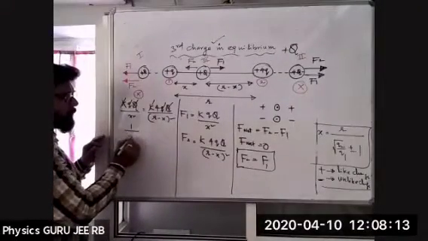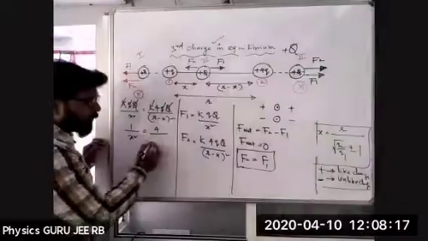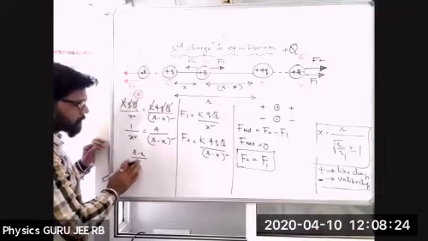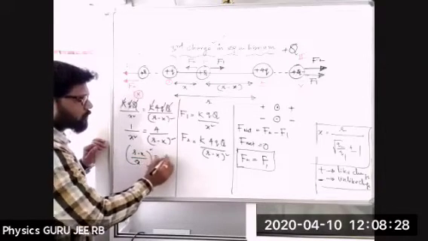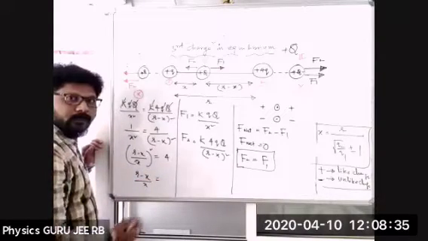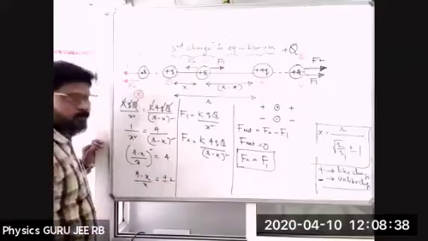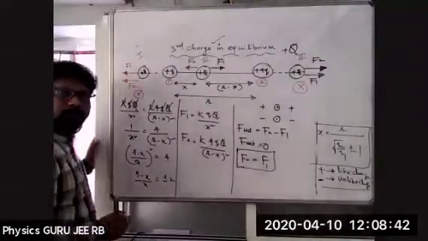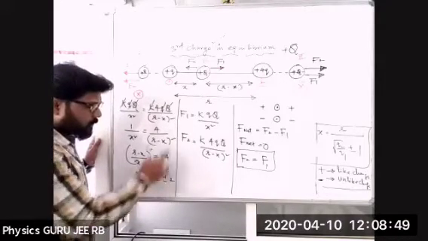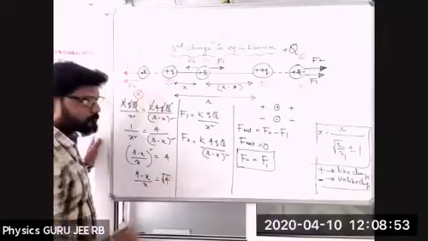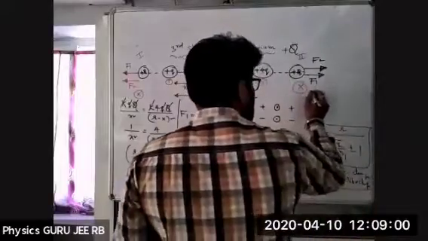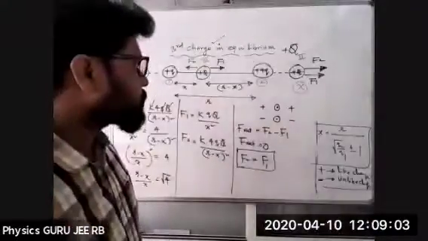So we are getting 1 by x square is equal to 4 by r minus x whole square, or we can write r minus x divided by x, whole square, equals 4, or r minus x by x equals root of 4, or we can write plus or minus 2. Done here. Check these points.